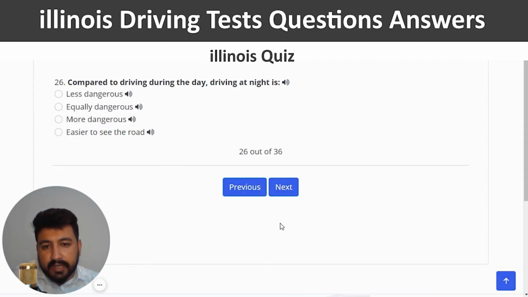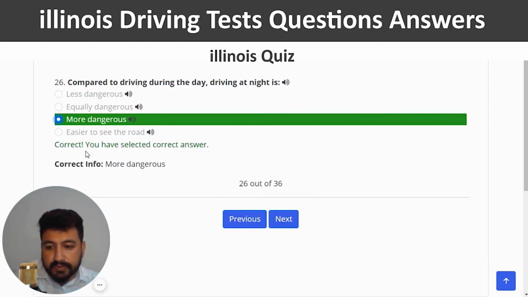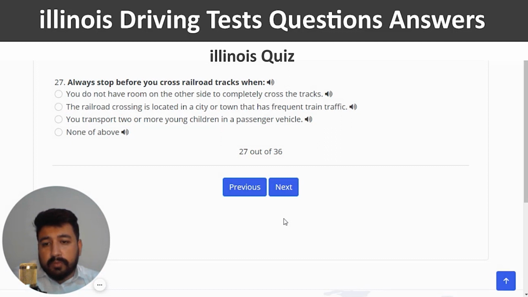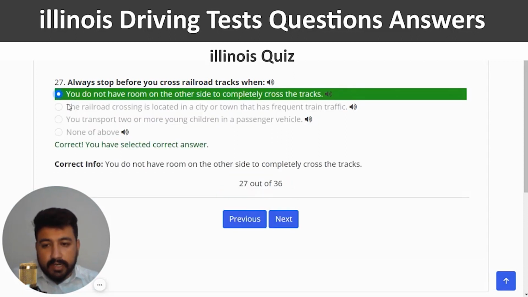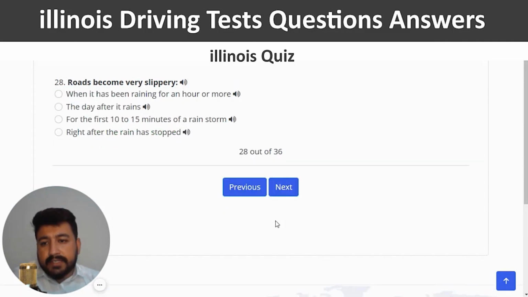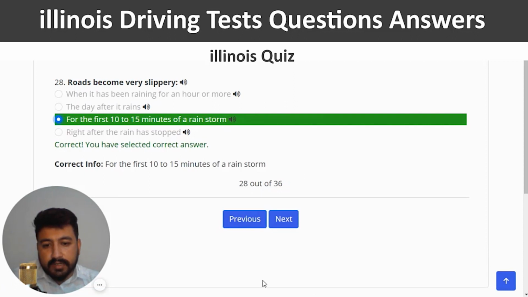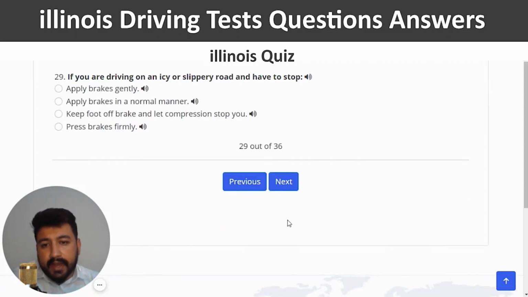Compared to driving during the day, driving at night is more dangerous, which is the third option. Correct. And next. Always stop before you cross a railroad track when you do not have room on the other side to completely cross the track, which is the first option. Correct. And next. Roads become very slippery. The right answer is for the first 10 to 15 minutes of a rainstorm. Third option. Correct. And next. If you are driving on an icy or slippery road and have to stop, the right answer of 29th question is apply brakes gently. Okay?